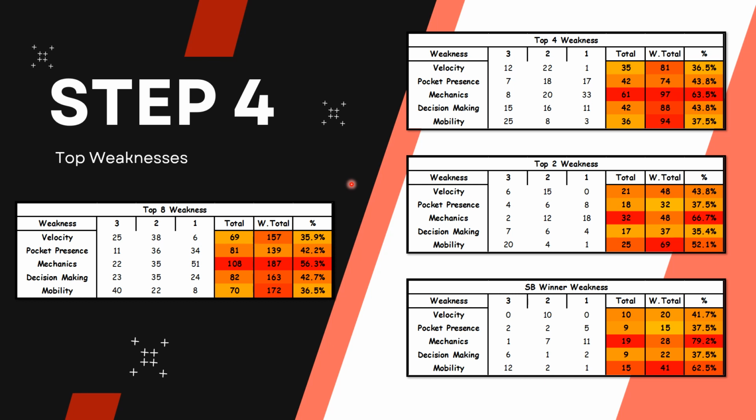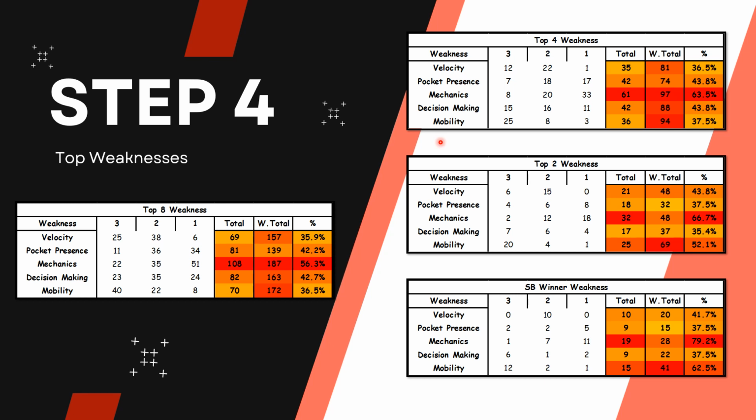Let's move on, though, into cutting the fat and getting into the top 4 finishes and top 2 finishes, because you're going to start to see the numbers move a little bit. Mechanics still jump up to 63.5% when it comes to the conference finalist quarterbacks. But mobility, the weight is still high, just like in the top 8. So guys like Peyton Manning, Tom Brady, mobility was their highest weakness, even though they were great winning quarterbacks.